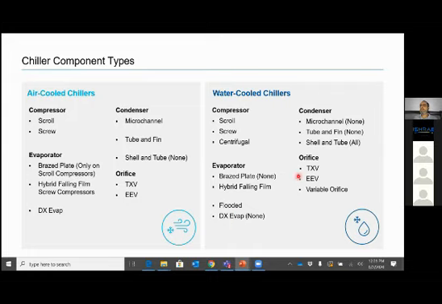In condenser, we have only shell and tube design. We do not have microchannel, we do not have tube and fin. Why do we not have them? Because it is a water-cooled condenser. For orifice, we can have thermostatic expansion valve, electronic expansion valve, variable orifice, all three.